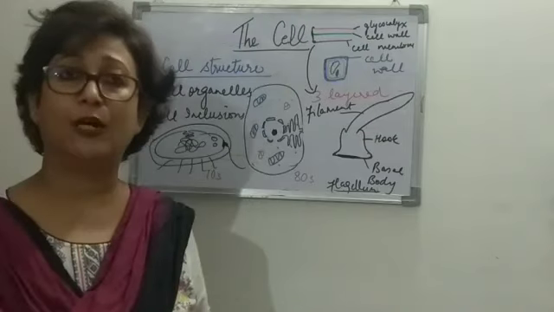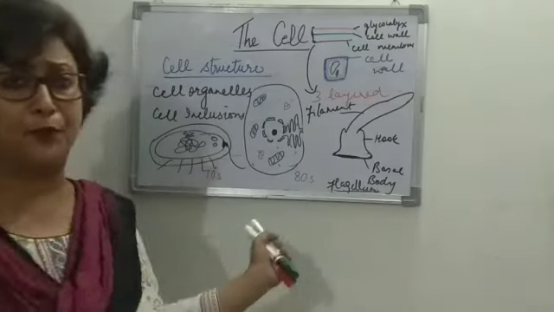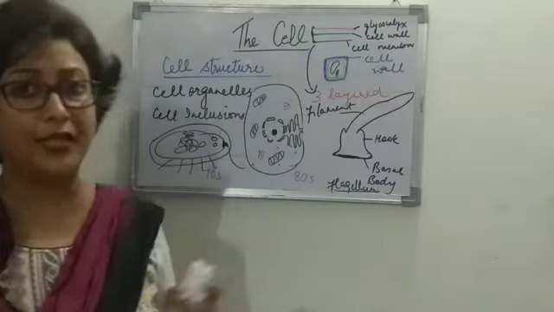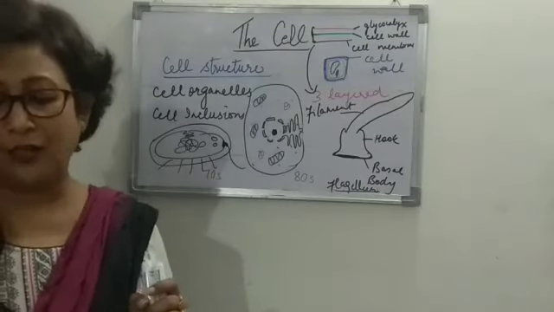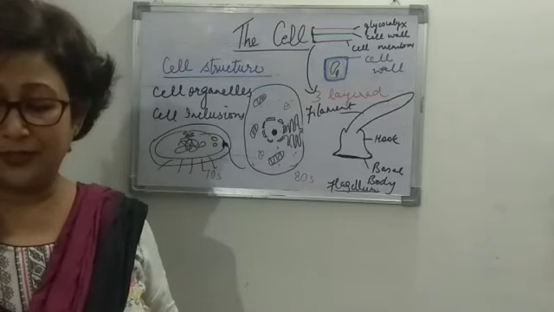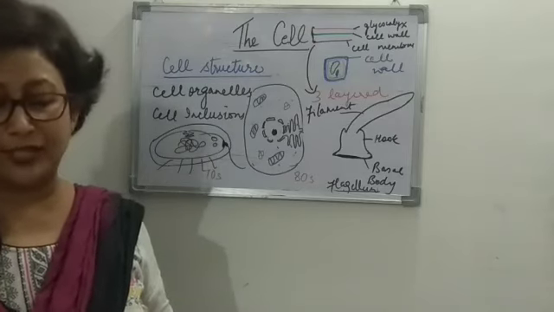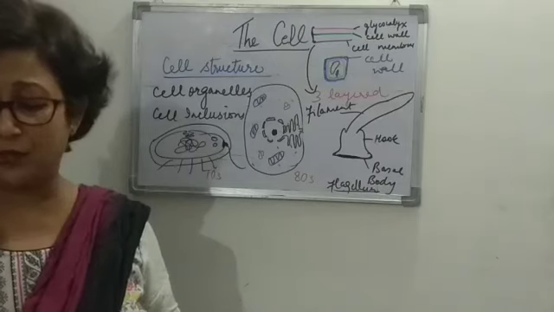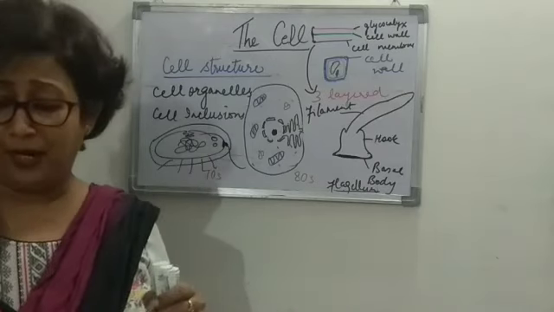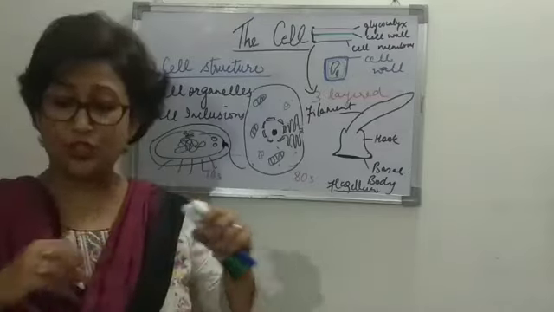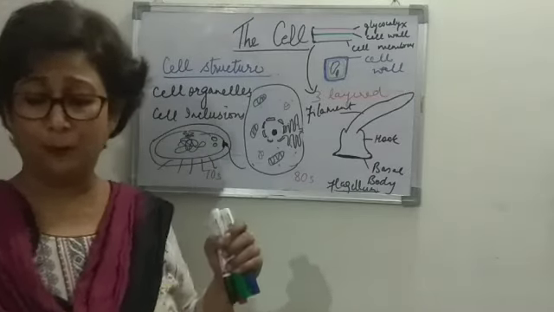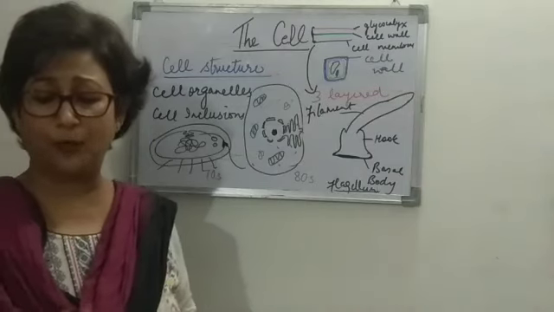Other than that, we talked about 70S type of ribosomes. Being a bacterial cell, a prokaryotic cell, 70S ribosomes are present inside the bacterial cell, right? Ribosomes are the site of protein synthesis. Several ribosomes may attach to a single mRNA and form a chain. This chain of ribosomes is known as a polyribosome or polysome, and they help in protein synthesis.